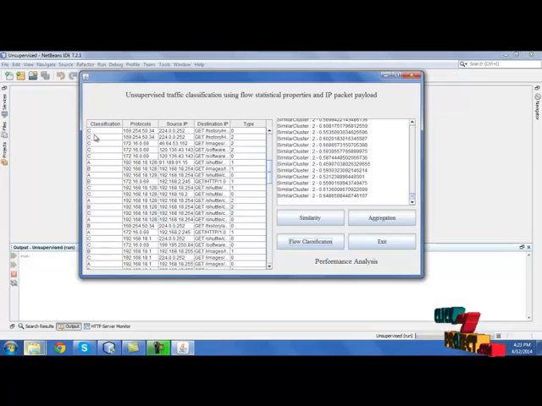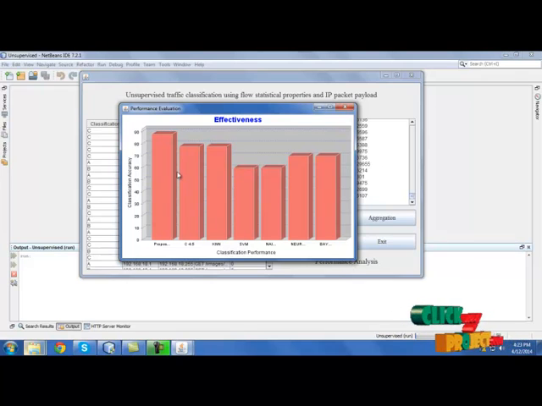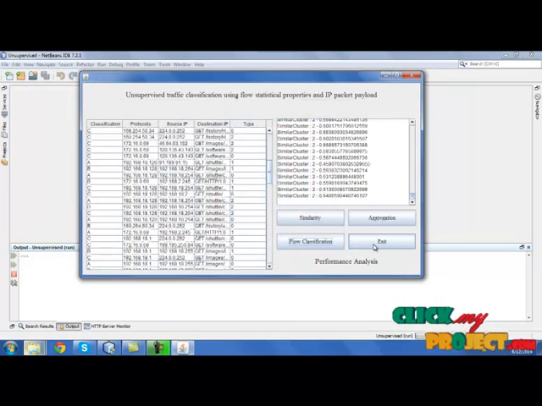The final result is based on the code word and the classification model and the protocols and source IP and destination IP used in the classification model. Click performance analysis. It will show the accuracy of the proposed method compared with other methods like C4.5, KNN, SVM, etc. That's all, the process is over.